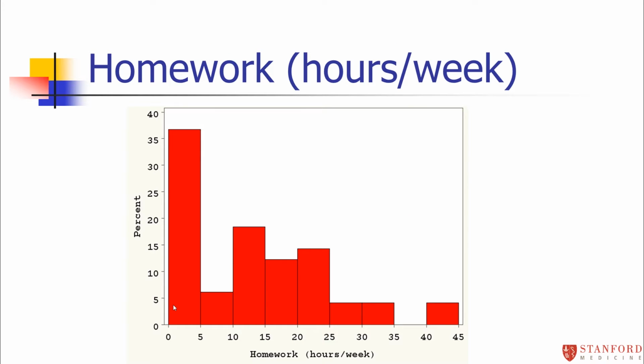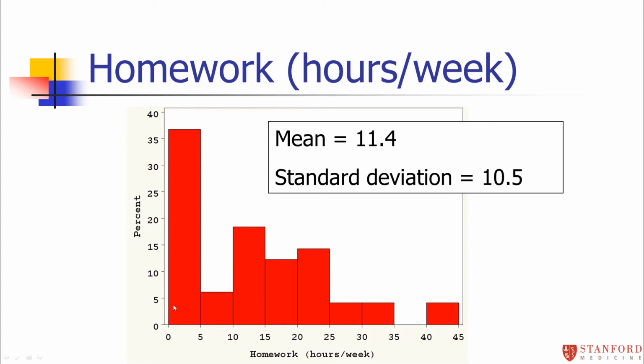Let's look at some of the example data from my Stanford students. So here's the distribution of homework again in hours per week. And we saw in an earlier module that the mean homework was 11.4 hours. The standard deviation for homework was actually 10.5 hours. So that's a pretty big variability, right?